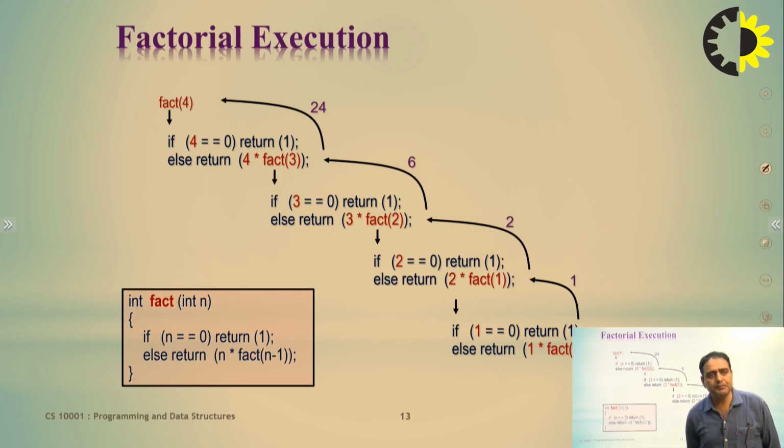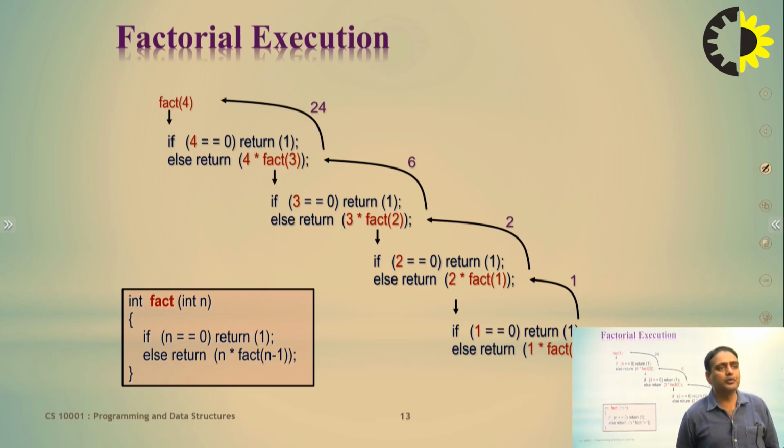So you can better understand that to calculate the factorial of 4, you call the user-defined recursive function 1, 2, 3, 4, 5 times. You can call the fact function 5 times to calculate fact 4. That means fact 4, fact 3, fact 2, fact 1 and fact 0. These are the 5 calls of the user-defined recursive function needed to calculate the factorial of 4.